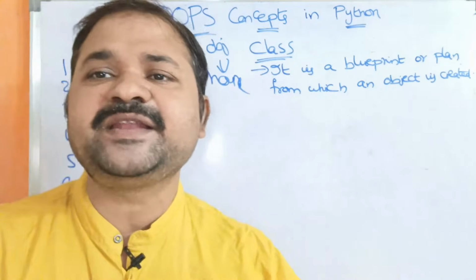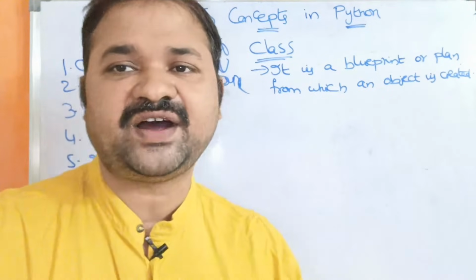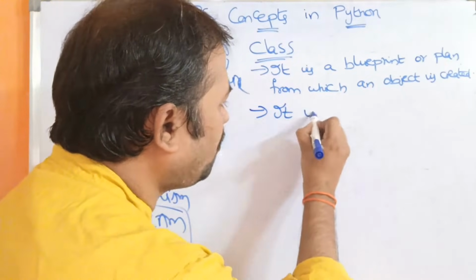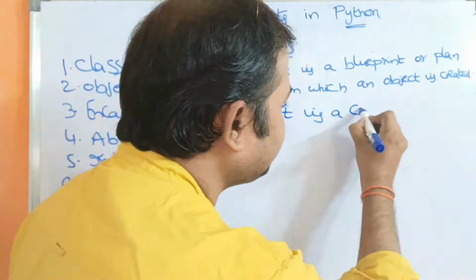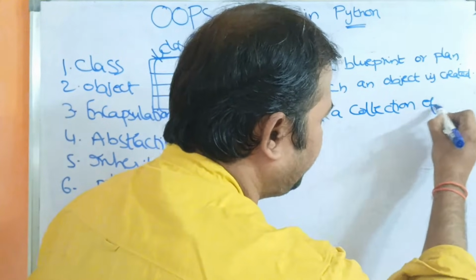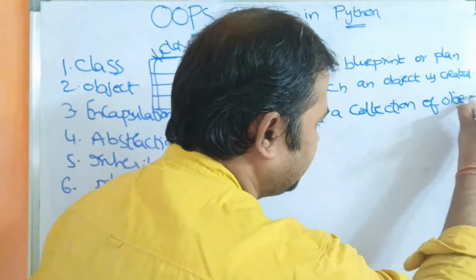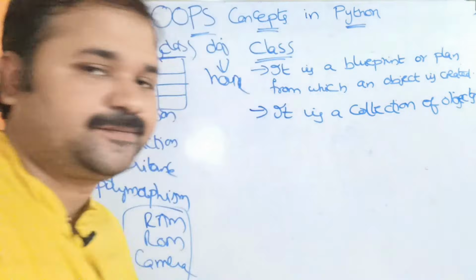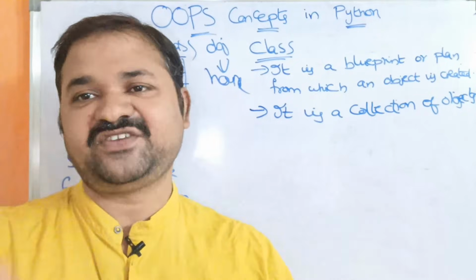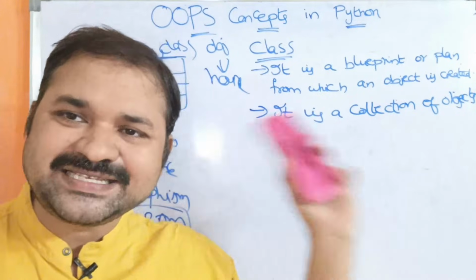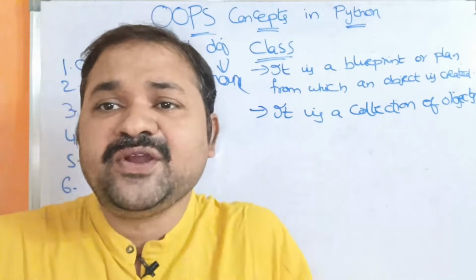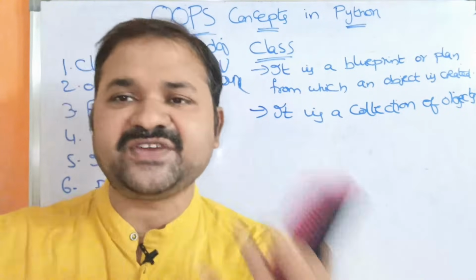Once the blueprint is over, we can construct as many houses as we want. That's why we can call class a collection of objects. Once the class is declared, we can create as many objects as we want, just as once the plan is created, we can build as many houses as we want.